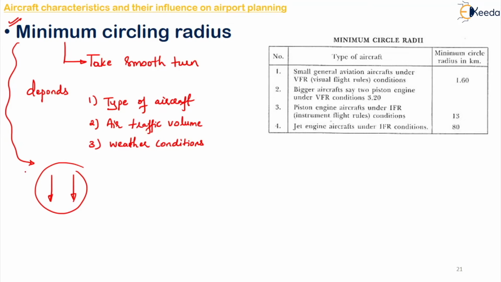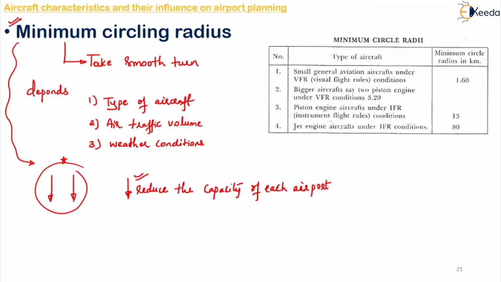Suppose it is not possible to provide such distance, what we have to do is take care of the timings of landing and takeoff of each aircraft in each airport. We have to adjust it suitably. What will happen? This aspect will reduce the capacity of each airport. Normally, we have to make sure that there is a certain minimum circling radius, or else your airport cannot be used for its full capacity.